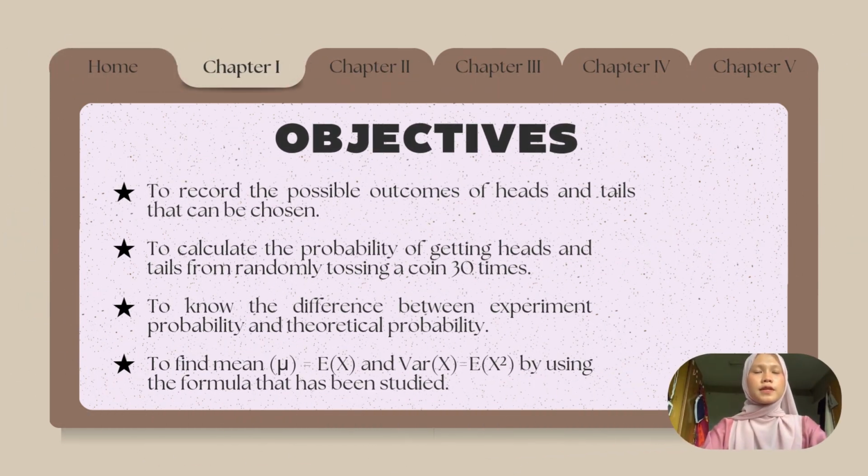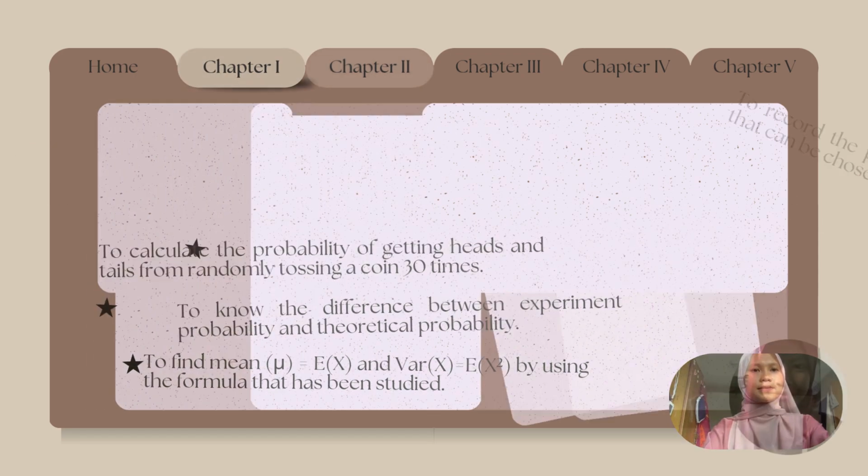The objectives of this experiment are to record the possible outcomes of heads and tails that can be chosen. Second, to calculate the probability of getting heads and tails from randomly tossing a coin 30 times. Third, to know the difference between experimental probability and theoretical probability. Lastly, to find the mean and variance by using the formula that has been studied.